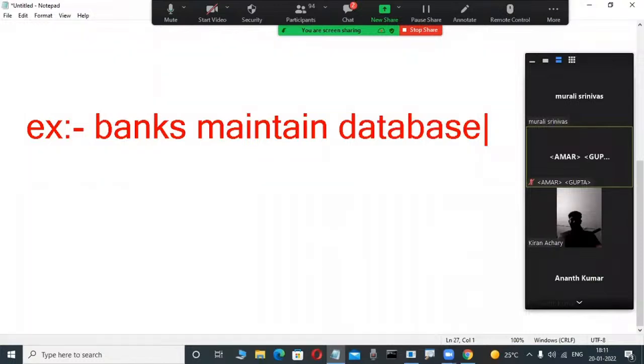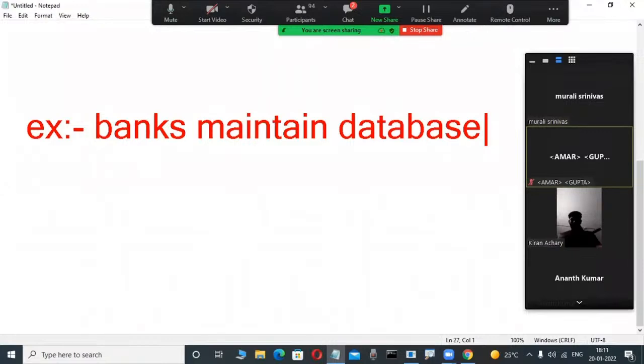Observe here. Suppose customers, account holders, deposit some amount. You also deposit some amount. Your details, your name, address, phone number, your balance, your account number, these details are important to store permanently.